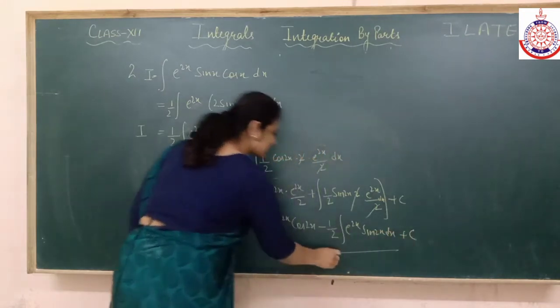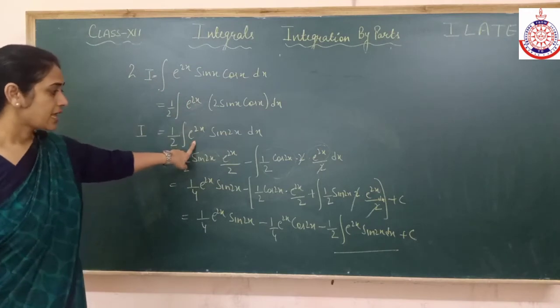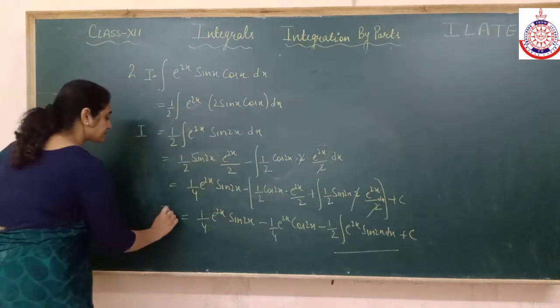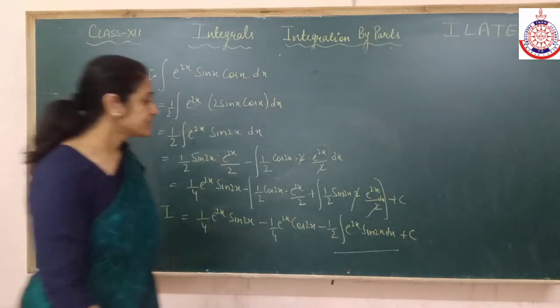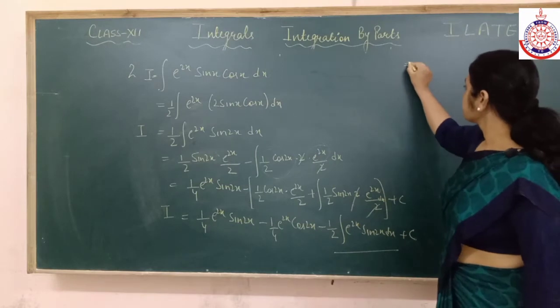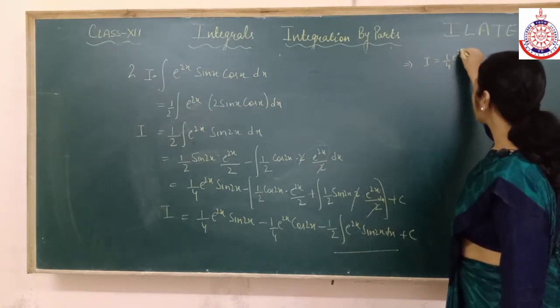What is this? This is from where we started. I can take this complete term as I. So it would be 1 by 4, and e^2x can be common from the first two.